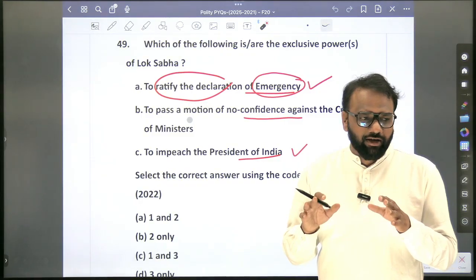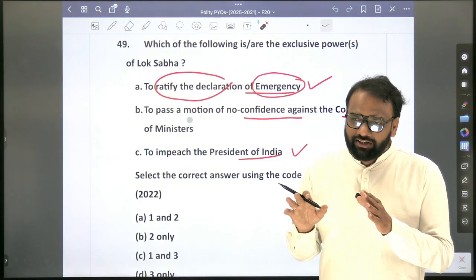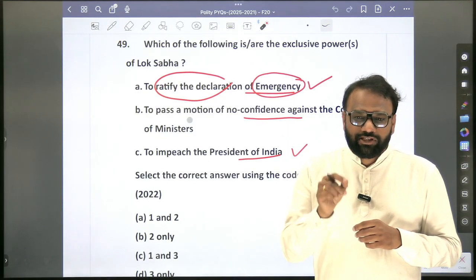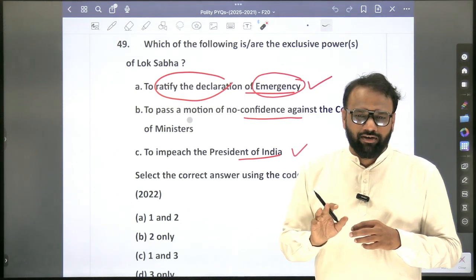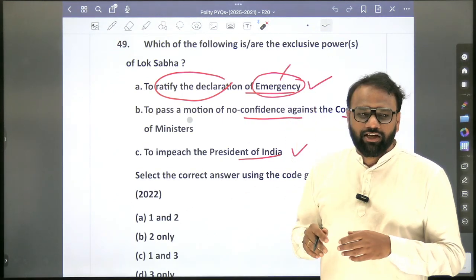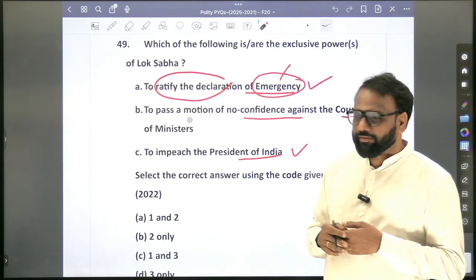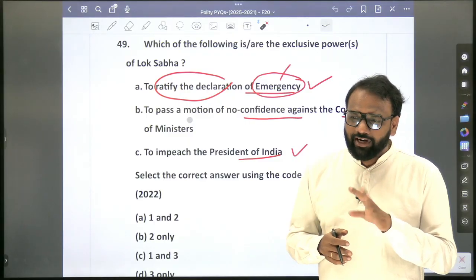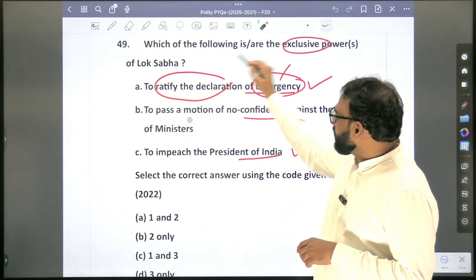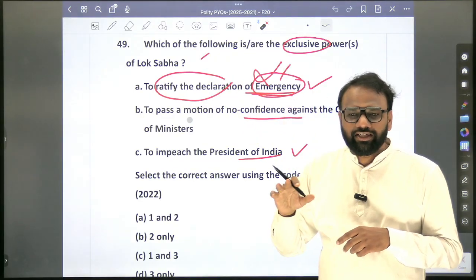But if you look at national emergency, President's rule or financial emergency, in all three cases is parliamentary approval required? Only Lok Sabha approval or Rajya Sabha approval as well? Both Lok Sabha as well as Rajya Sabha. So in all three cases, who has to approve it? Both Lok Sabha and Rajya Sabha. So the first statement, that ratifying the declaration of emergency is an exclusive power of Lok Sabha, is false.